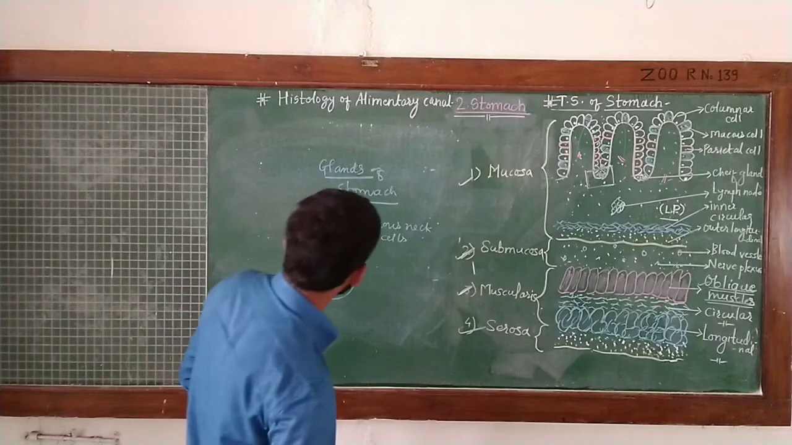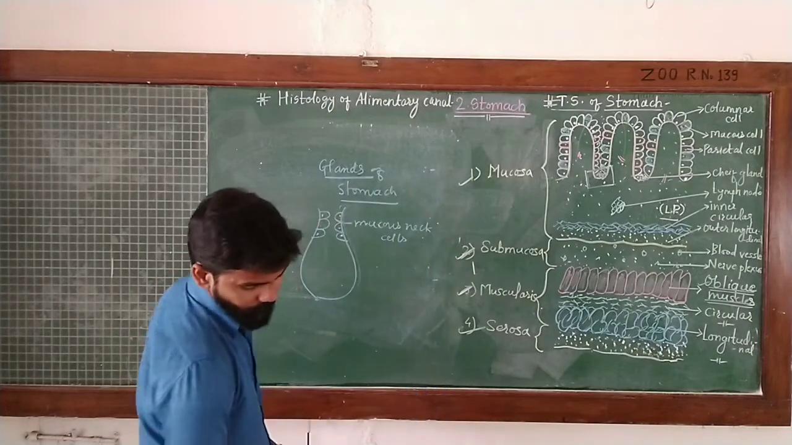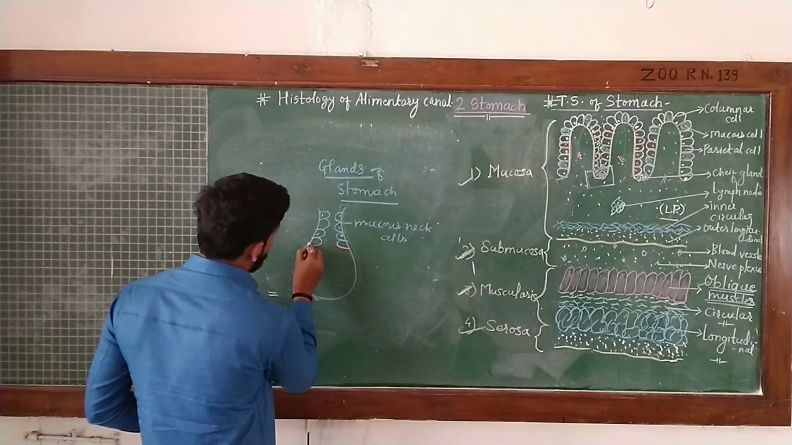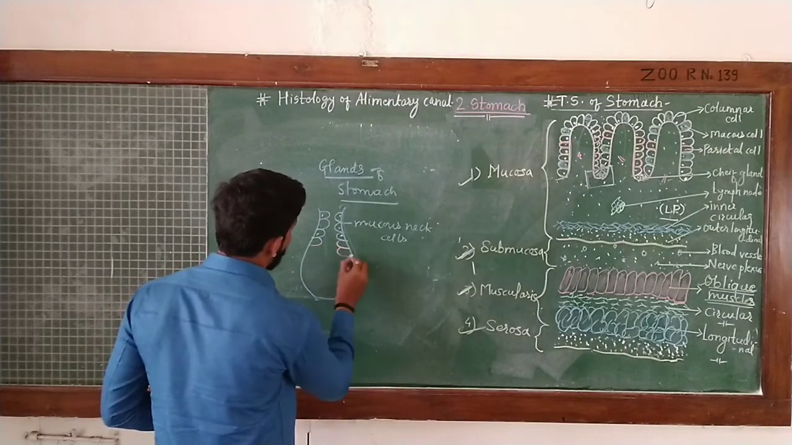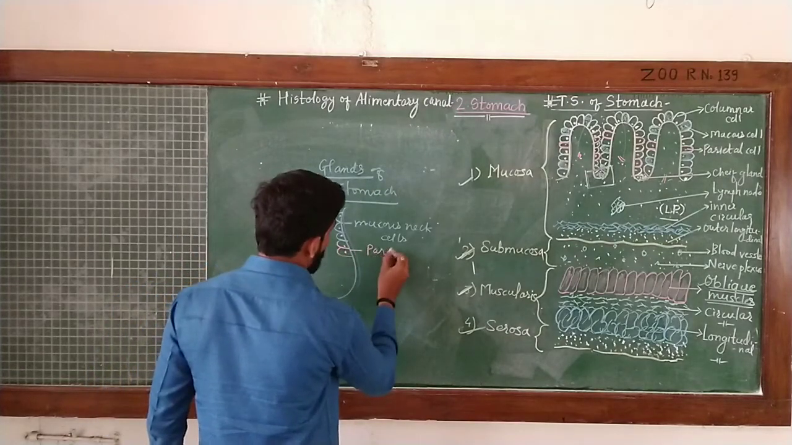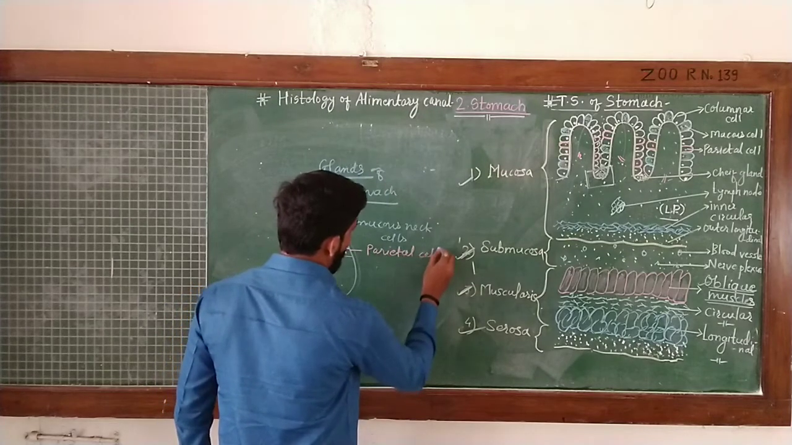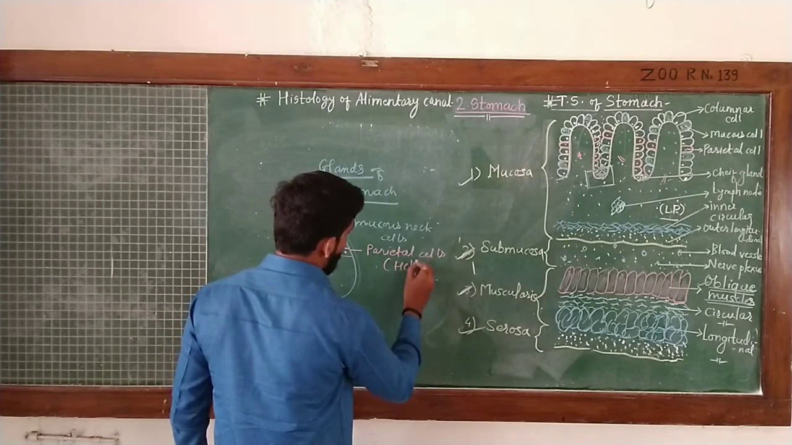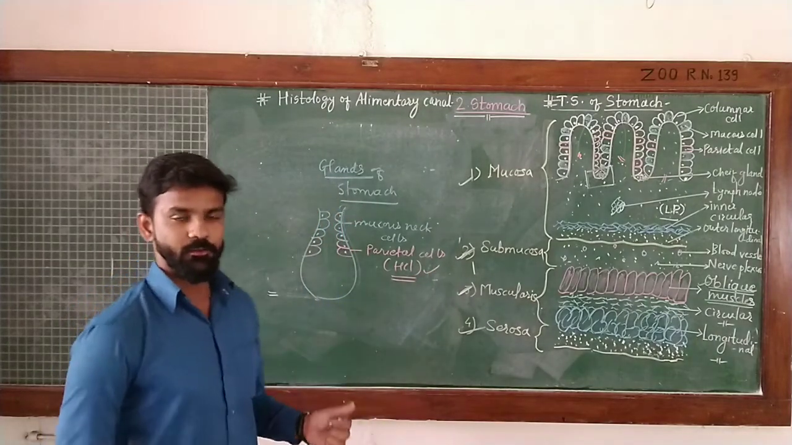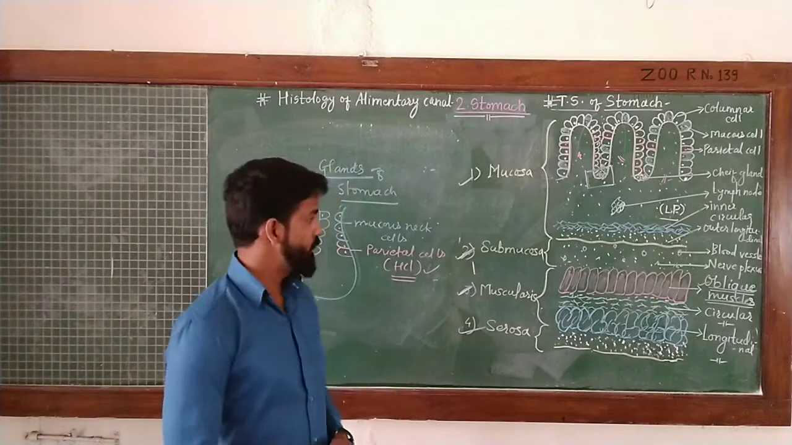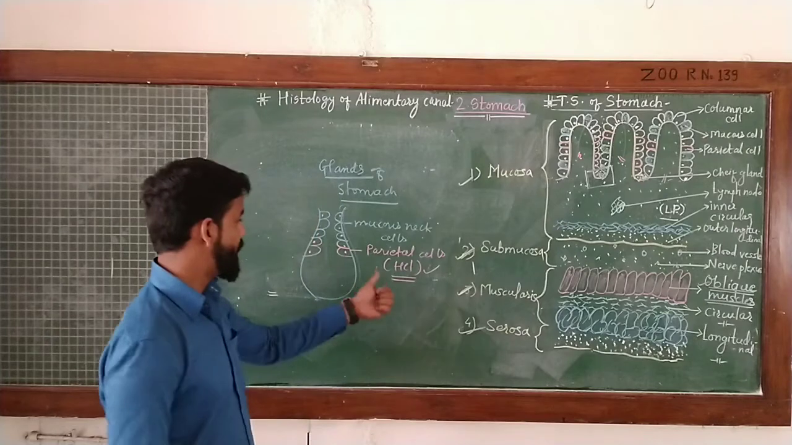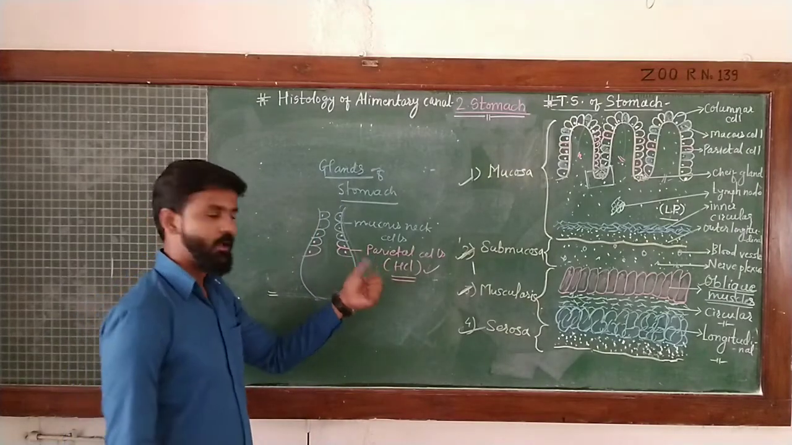Then, the second cells are the parietal cells, which are present in between these mucous neck cells, and these parietal cells are responsible for the secretion of concentrated HCl. We know the digestion process in the stomach is completed in an acidic medium, and that acidic medium is provided by the secretion of HCl, which is secreted by the parietal cells.